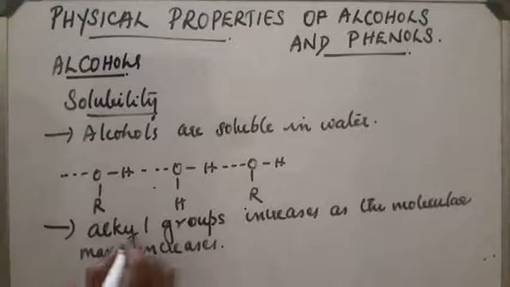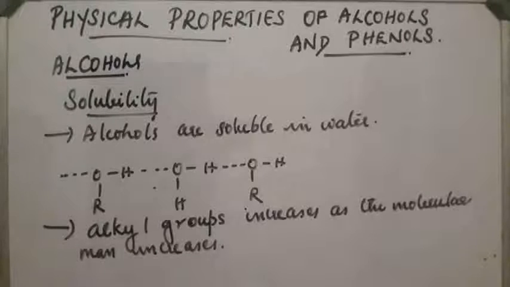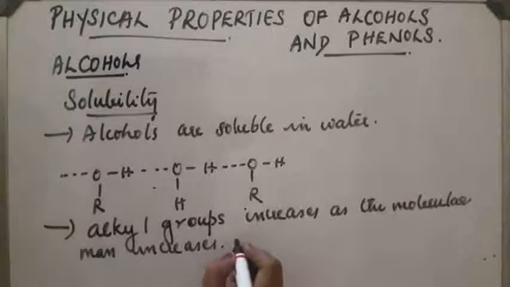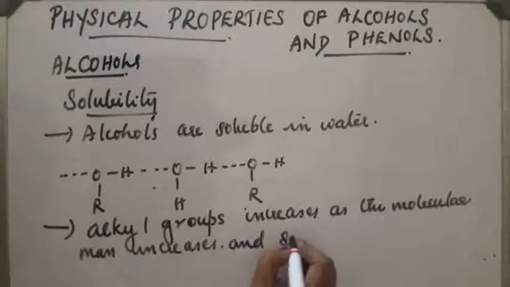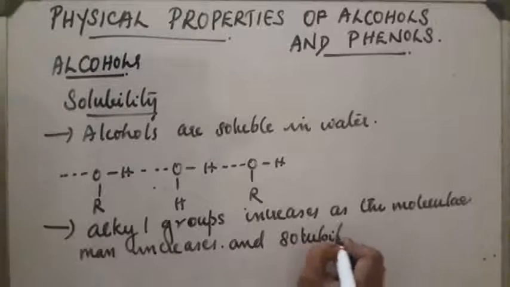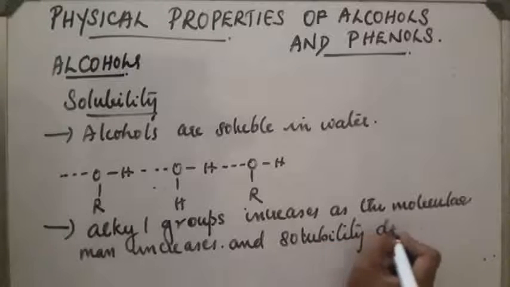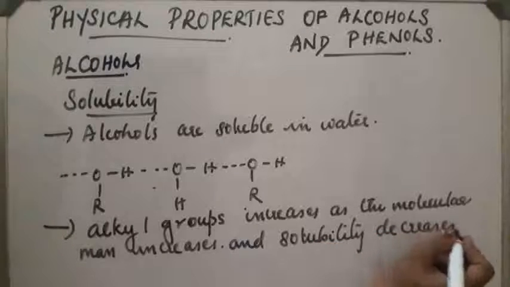We know that alkyl groups are hydrophobic groups. They are water repelling. So as the number of alkyl groups increases, the solubility decreases. Alkyl group increases, molecular mass increases and solubility decreases.